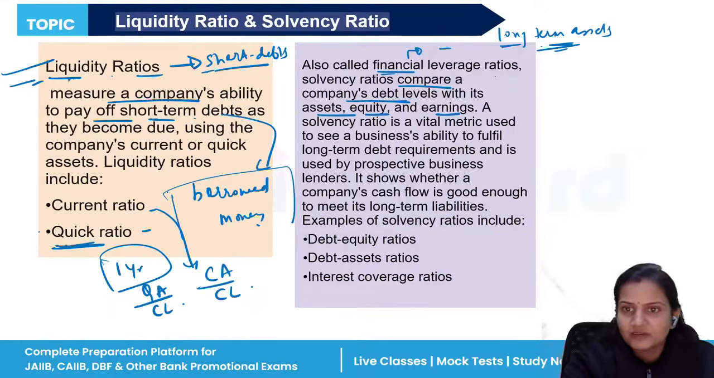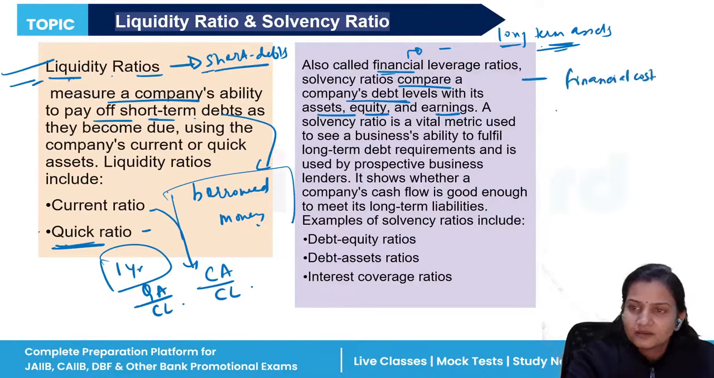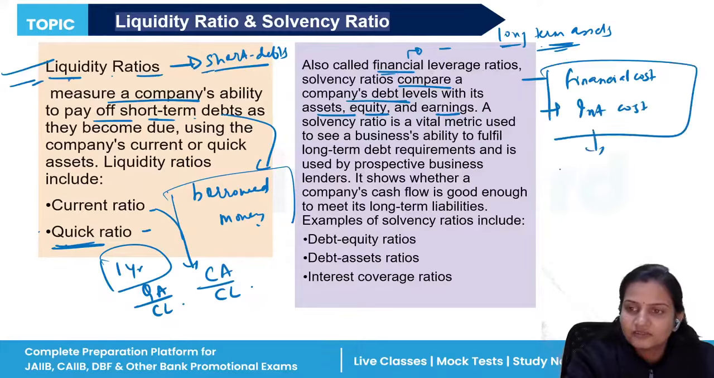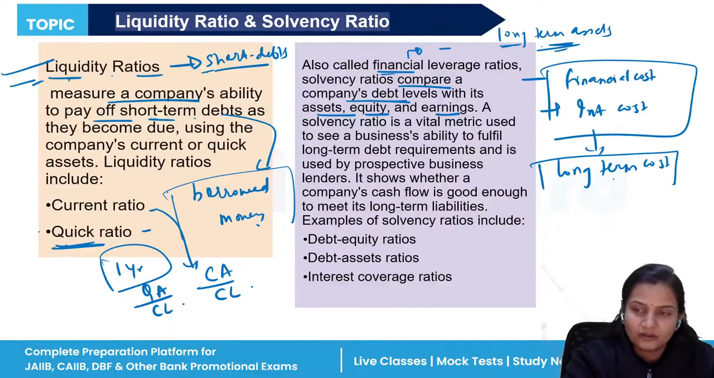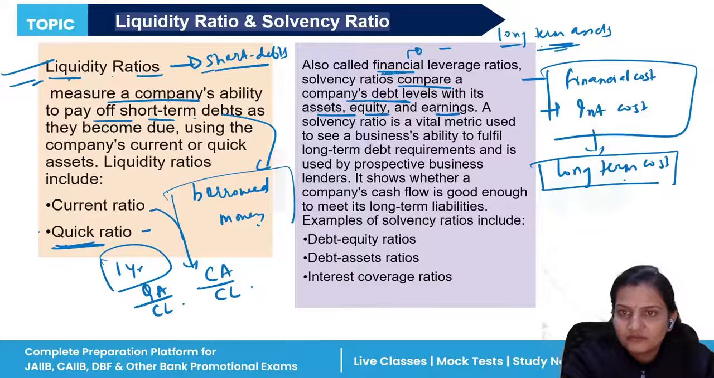Now, financial leverage ratio will tell the financial cost: interest cost, financial cost, all of this comes under long-term cost. So, if your company has this much amount that they can easily pay their long-term debts, their long-term funds, then those come under financial leverage. And for this we have three types of ratios: debt equity ratio, debt assets ratio, and interest coverage ratio.